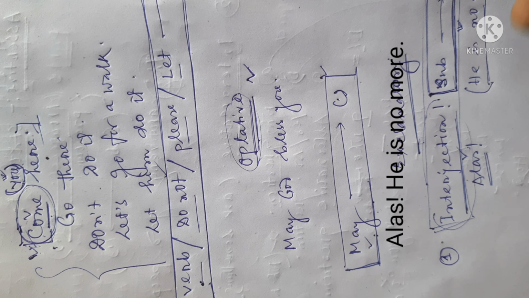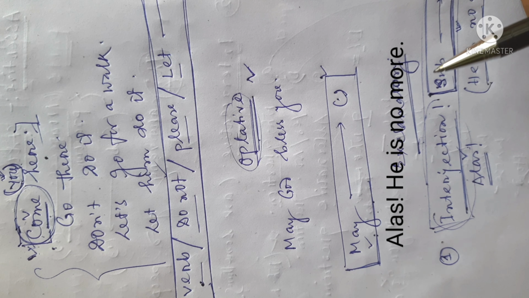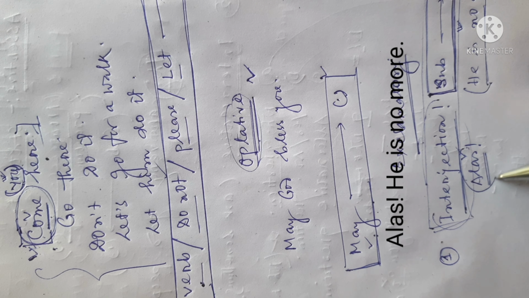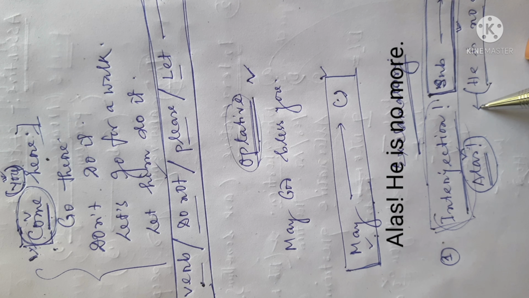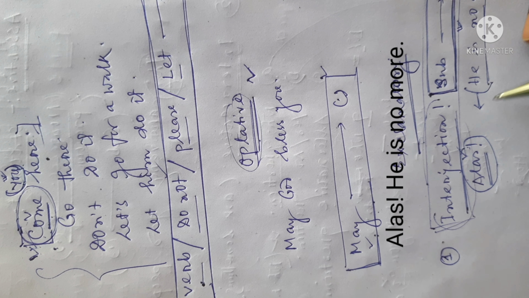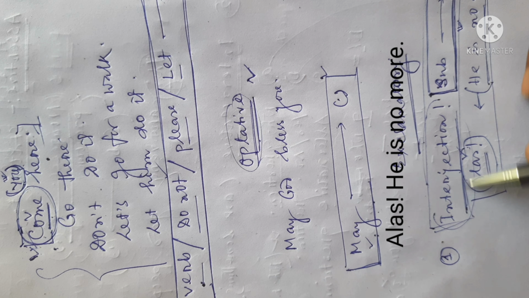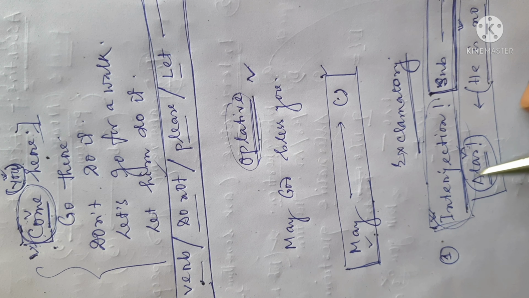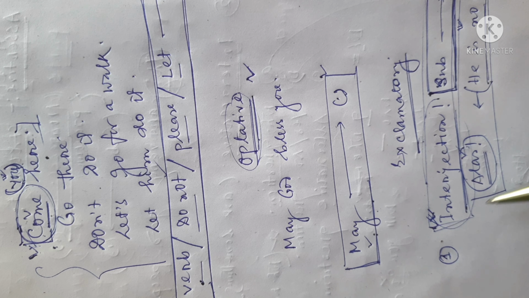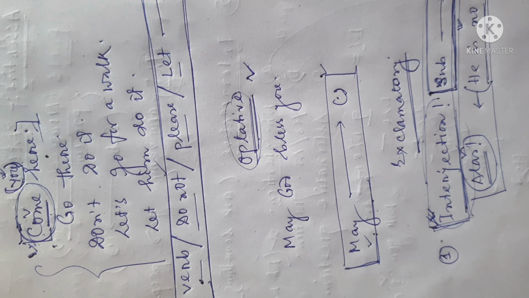The man has died is a sentence which has no emotion. When we add alas before it, then the sentence gets an emotion, and the emotion is of sorrow. We can call the total figure an exclamatory sentence. This is the first way to recognize the exclamatory sentence.